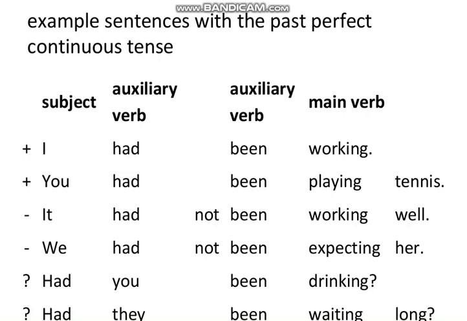And then obviously in interrogative sentences, as you know, the subject and the auxiliary verb exchange their position. So the auxiliary verb would come at the start of the sentence. Had you been drinking? Had they been waiting long? So these were all the examples of past perfect continuous tense, affirmative sentences, negative sentences, and interrogative sentences.